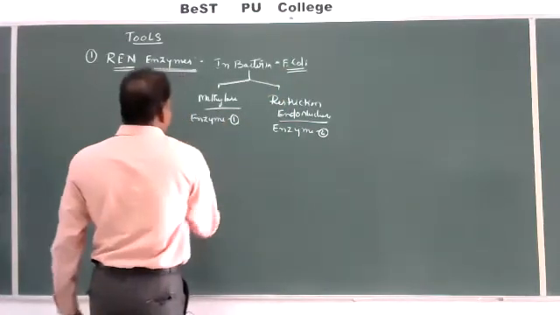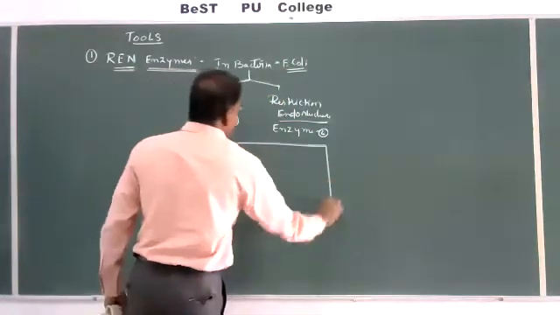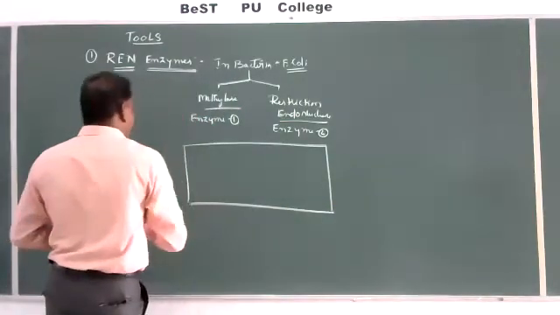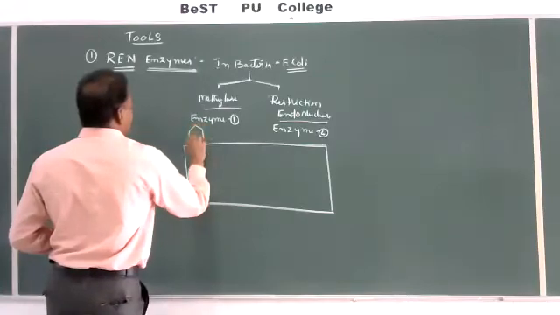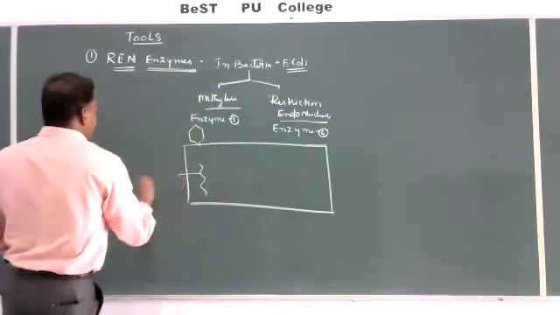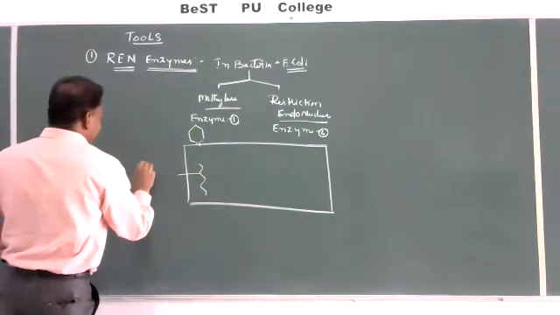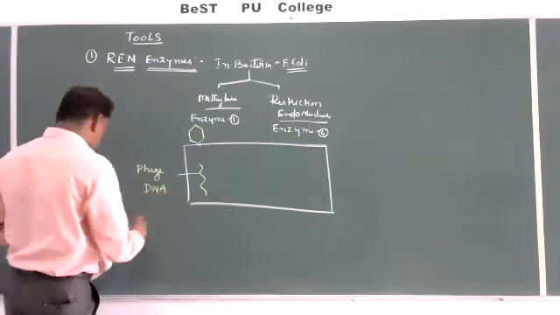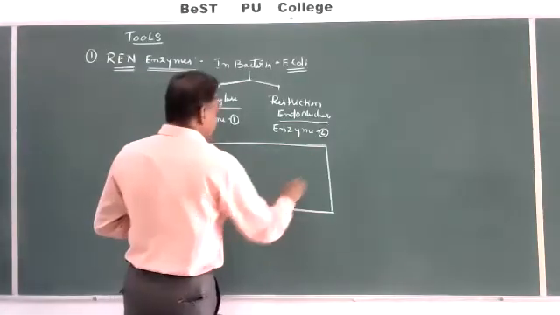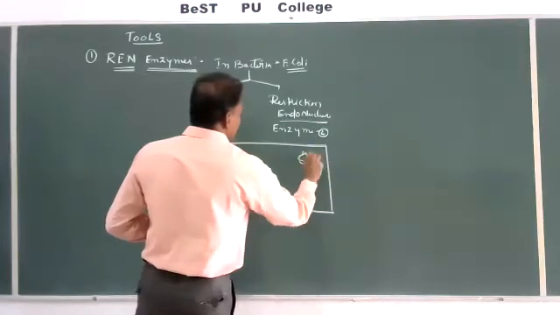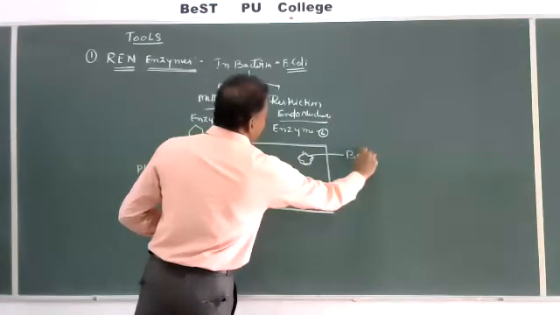this bacteria, when a bacteriophage attacks, this is called phage DNA. This is bacterial DNA.